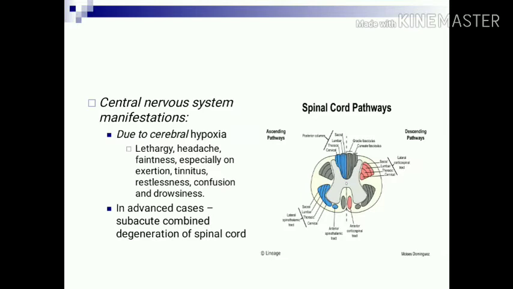Central nervous system manifestations are also because of cerebral hypoxia, and the symptoms are lethargy, headache, lack of concentration, fainting, especially fainting on exertion. The person has restlessness, tinnitus, confusion, drowsiness, etc. In advanced cases, demyelination of white fibers of the spinal cord occurs, which affects the dorsal column and lateral columns of the spinal cord, which is known as subacute combined degeneration of the spinal cord.